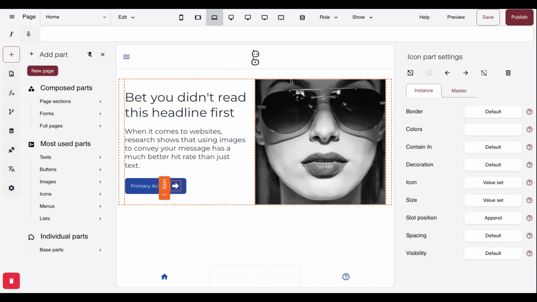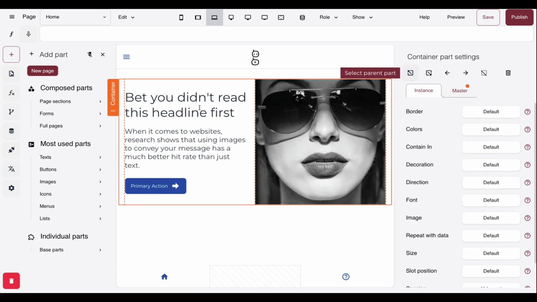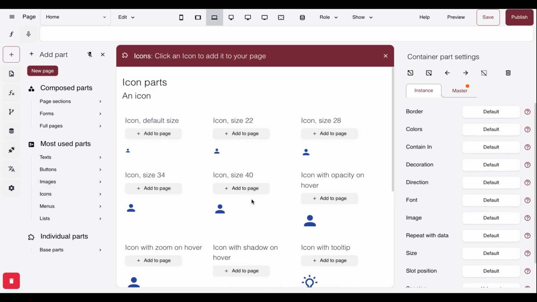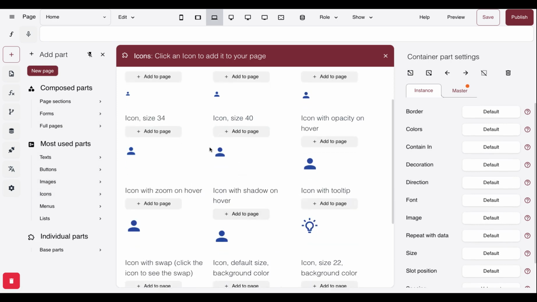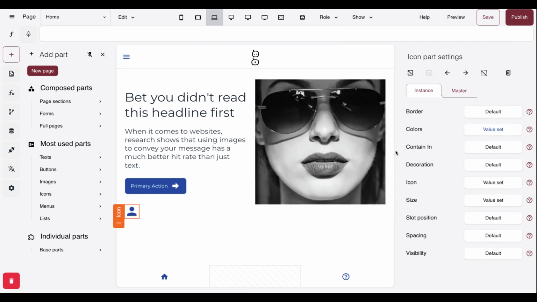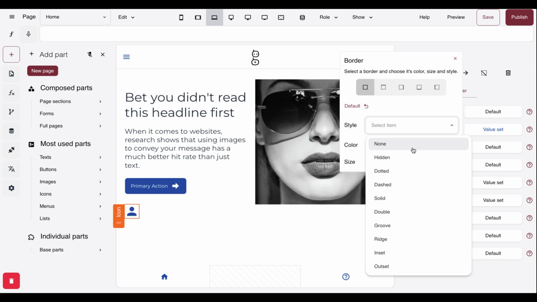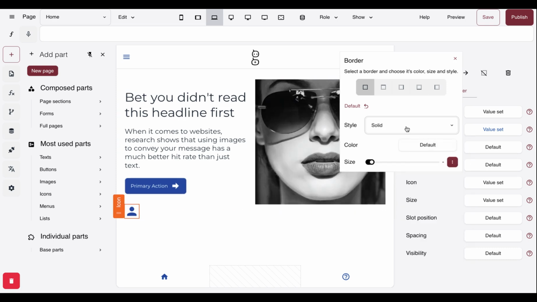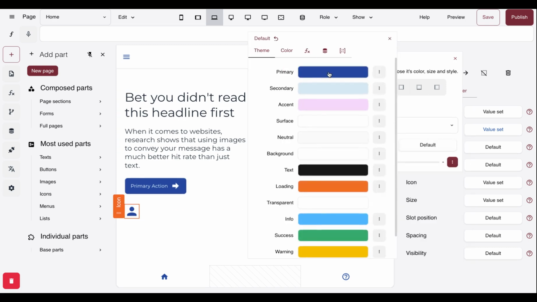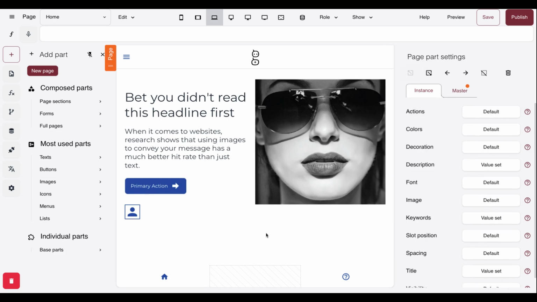Now, what I might do is add an icon to the page so that we've only got the icon to look at when we're changing how it looks. So I'll add an icon here. So if I add a border to an icon, it puts the border around the outside of the icon. I'll show you what I mean by that. Let's give it that colored line. So you'll see the border has gone around the outside of the icon there.